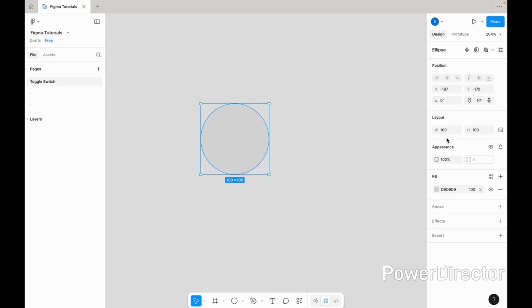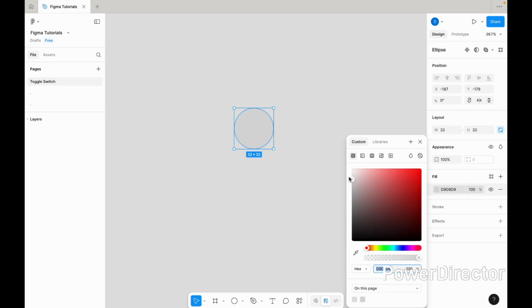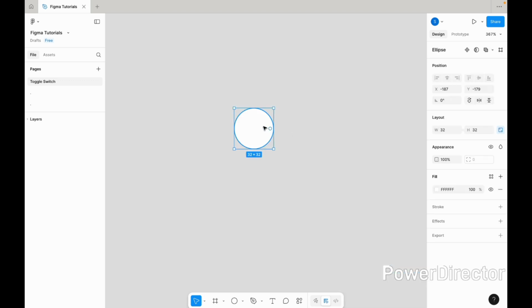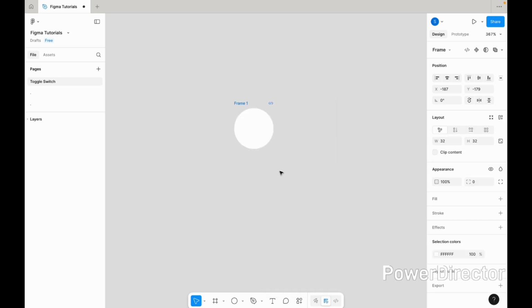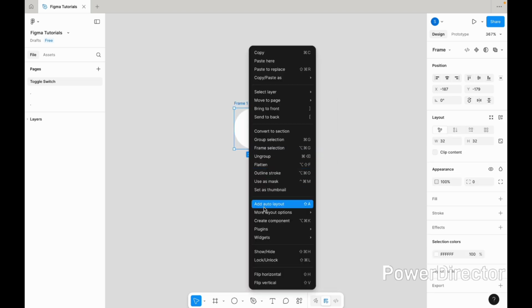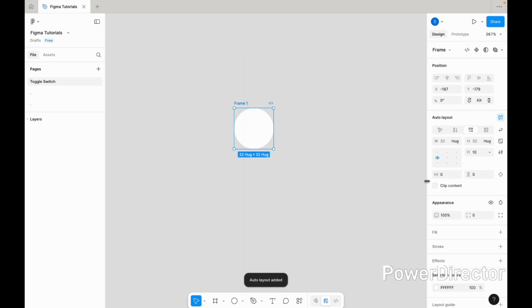First, select the circle shape and adjust its size as needed. Change the circle's color to white. Next, right-click on the circle and choose Frame Selection. Now, right-click on the frame and select Add Auto Layout.